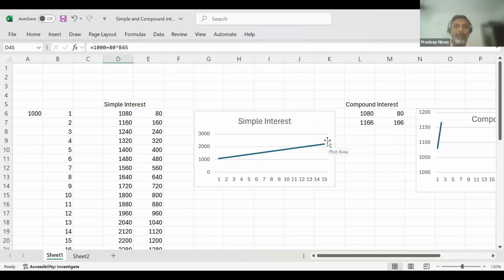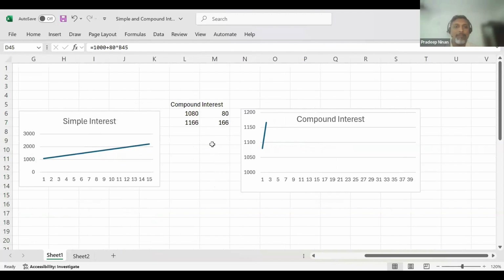Now what happens if, instead of simple interest, this is compound interest? What is the difference? In compound interest, he earns the same 8% per year, but in the second year, that 80 rupees gets added. So his 1,000 rupees has become 1,080. In the second year, he earns 8% of 1,080. So instead of earning on 1,000 rupees, he earns on 1,080. He gets about 86 rupees in the second year, and that gets added.